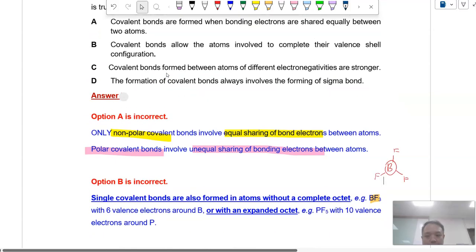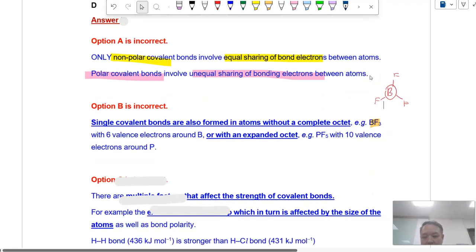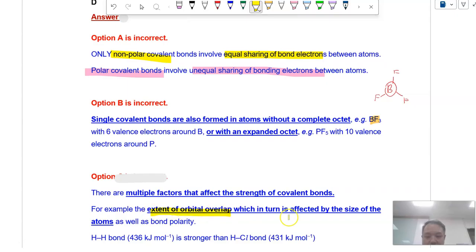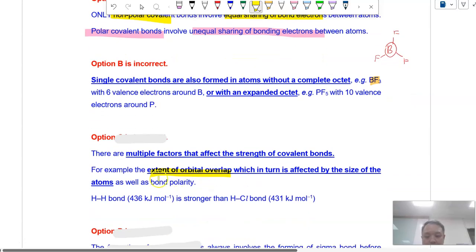Alright? Option C, covalent bonds formed between atoms of different electronegativity are stronger. This may be somewhat true. We do observe certain trends, but do note that there are multiple factors that affect the strength of a covalent bond. For example, the extent of orbital overlap is one key factor that affects the bond strength. Take the H-H bond: the extent of orbital overlap is much higher because the size of the H atoms is small.